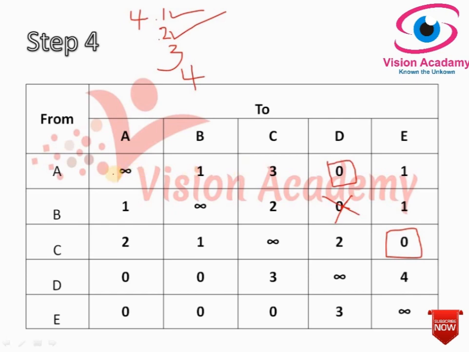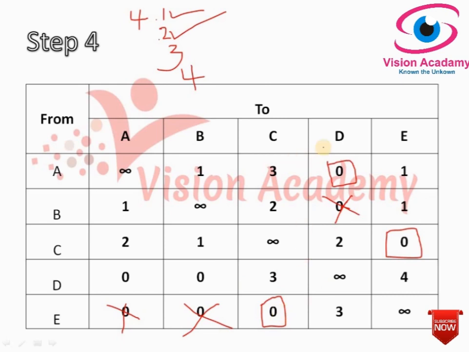Here there is only one zero, which is already assigned, so we don't have to consider it. Here column-wise there are two zeros, so we need to find a single zero. In B there are two zeros again. In C we have a single zero, so we can draw a rectangle around this and cross out all other zeros in the row.